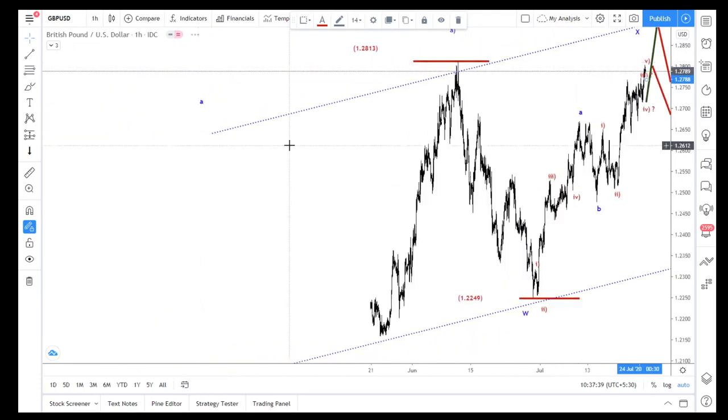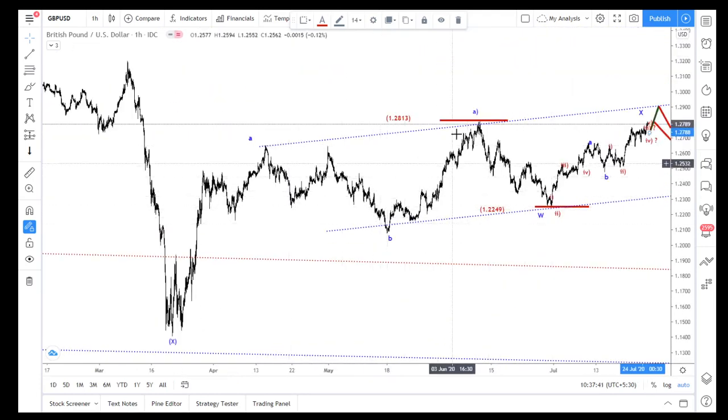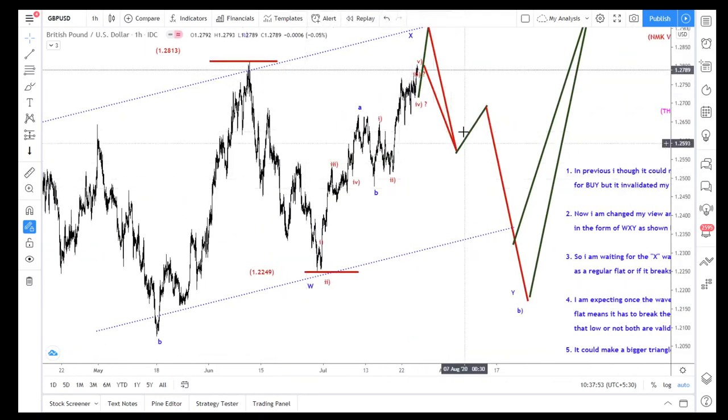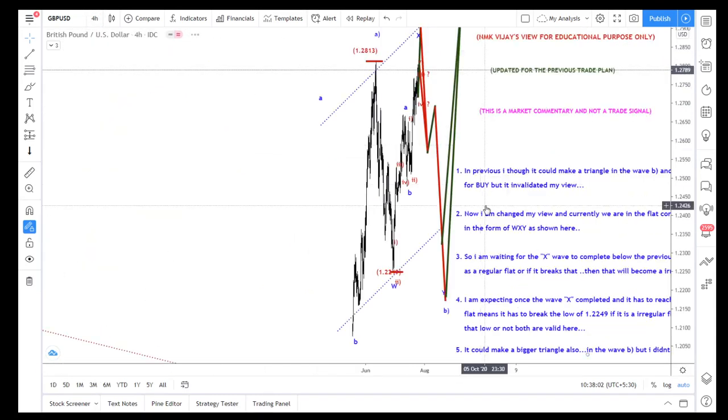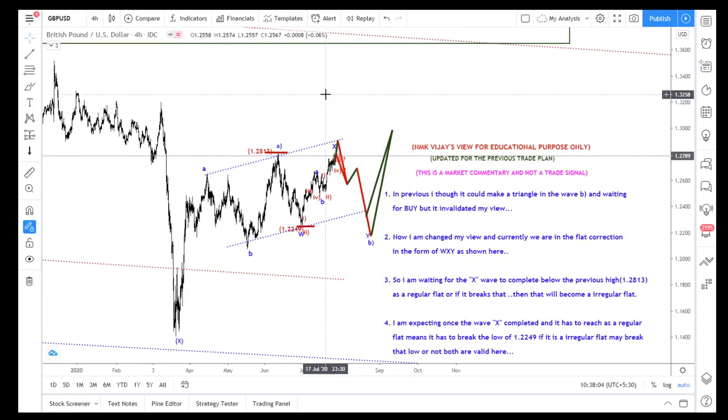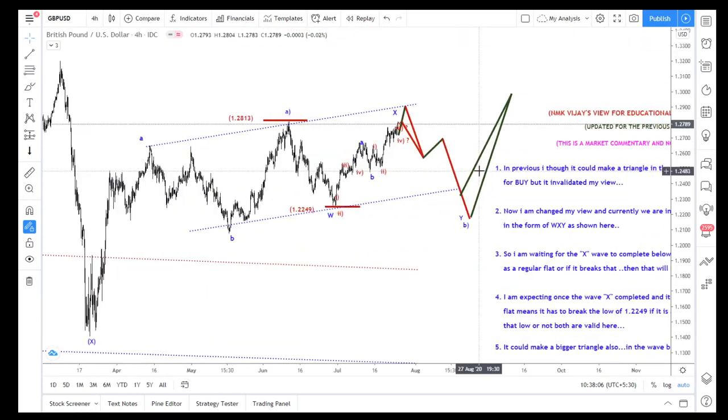I will explain, because I kept this as an A now. So the whole thing is A, B, C. The three-wave structure becomes A, so now we are in the B wave. If it breaks this high, that will become a B as an irregular flat. After that it may be a running flat. That is why I explained here. If it doesn't break this high, the confirmation is that it has to break this low.